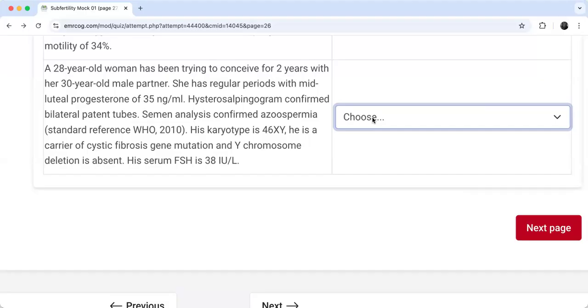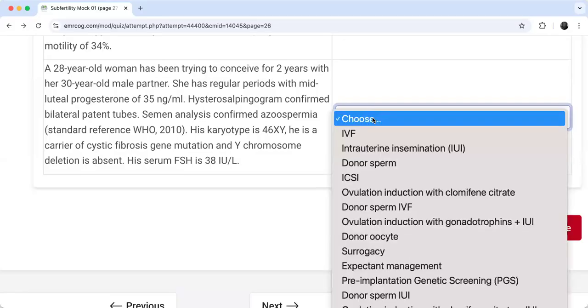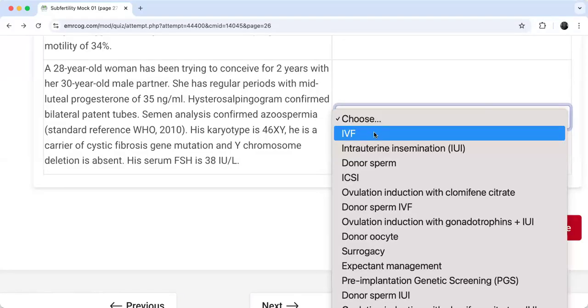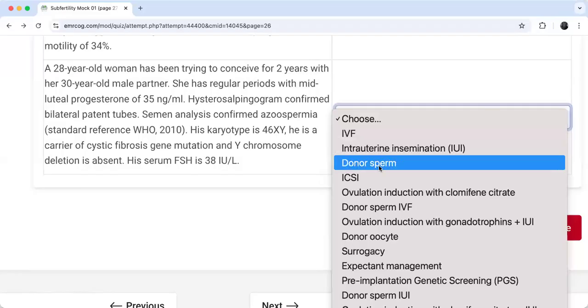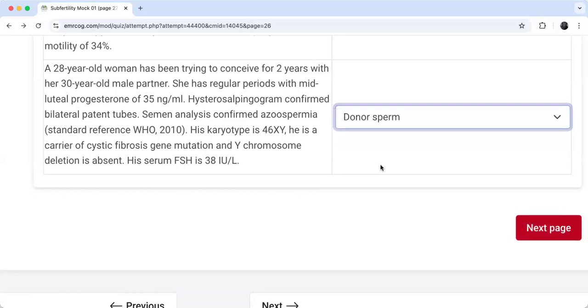Yes or no? I need everyone attending the meeting to answer yes or no, please. No, good. So I wouldn't choose IUI. Even if it looked logical to me, I wouldn't choose it, and I will explain to you why. Okay? So look, my friends. Here, I will go donor sperm only.